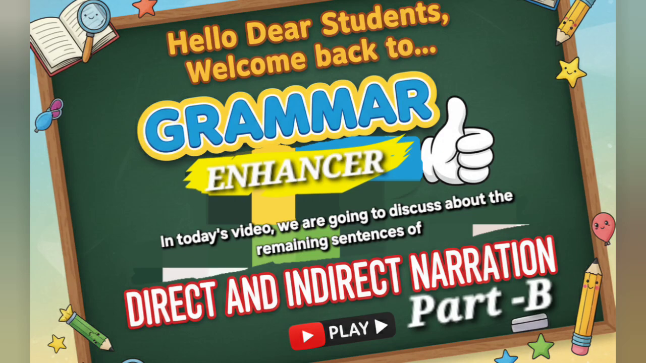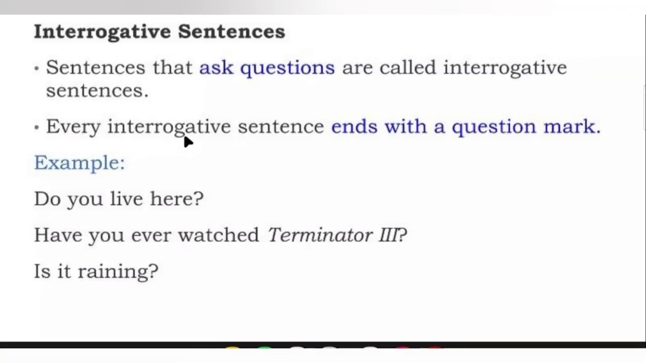In today's video we are going to discuss the remaining sentences of direct and indirect narration. It is part B of our previous video. So let's get started. Start with interrogative sentences.